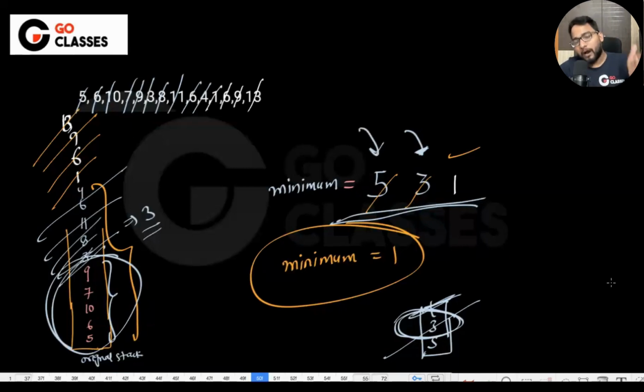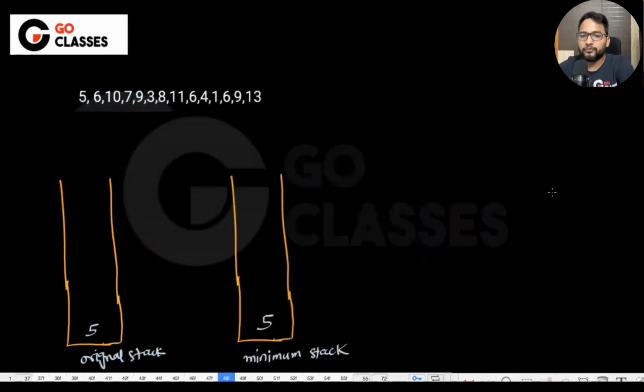So basically, how you are changing this variable, if you can also keep a hold on this, if you can also keep a track of this, then you can answer this question. And we will be keeping a track of this in a different stack, which I am calling a minimum stack. Okay. So this 5, 3, 1 also, let me just keep in one more stack. Let me just explain to you from the beginning with the help of the stack. Okay. So basically this minimum stack will be keeping the elements, you can say, from the top to bottom increasing order, or from the bottom to top decreasing order. Okay.